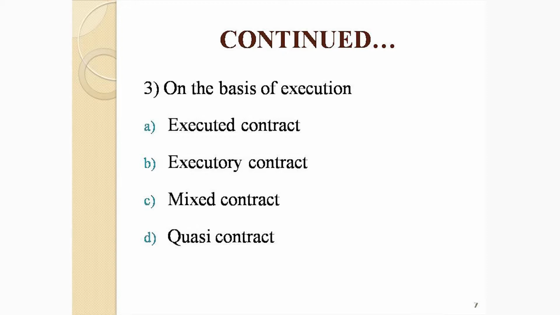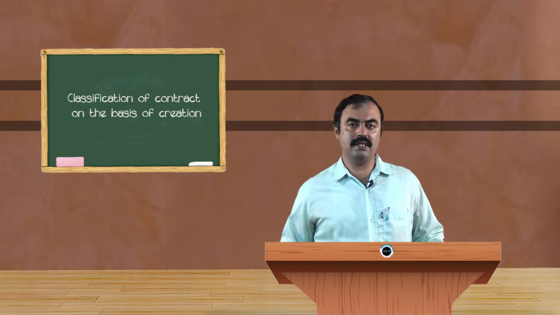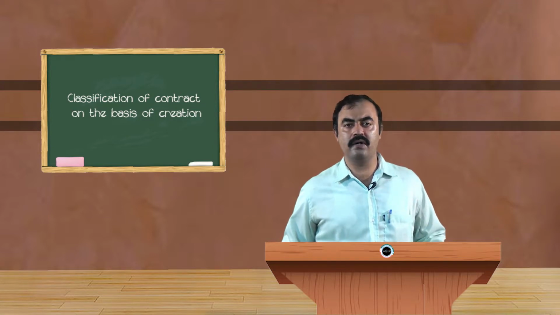The first one is called an executed contract. In the case of an executed contract, both the parties have equally fulfilled their obligations. Whatever obligation was there, both parties have fulfilled it. So it becomes a complete contract. There is no litigation, no difference of opinion, and no differences between the parties in the contract. The contract is completed in the stated period of time. In such a case it becomes an executed contract.